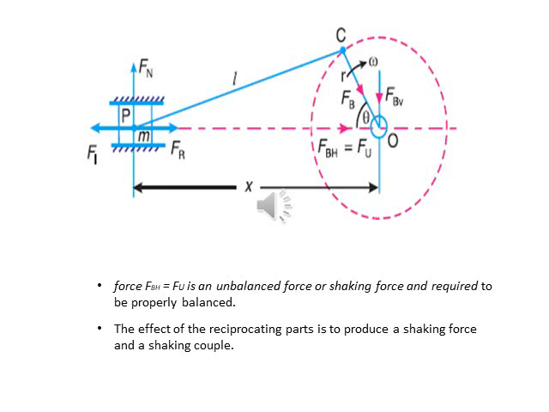This force Fb, equal to Fu, is an unbalanced force or shaking force and is required to be properly balanced. The effect of the reciprocating parts is to produce a shaking force and shaking couple. Since these vary in magnitude and direction during the engine cycle, they cause very objectionable vibration.